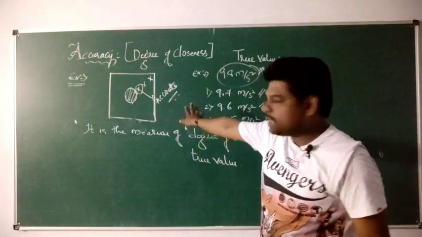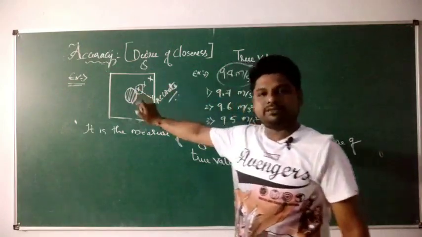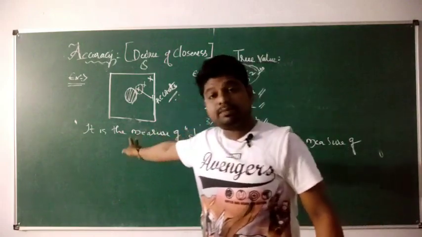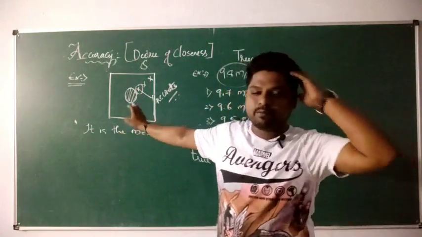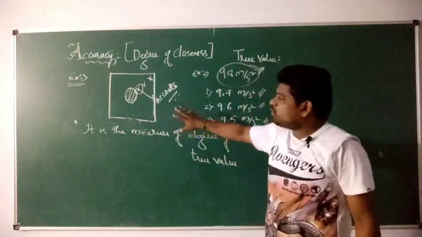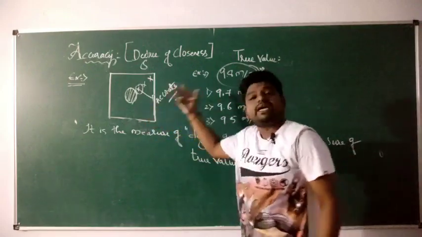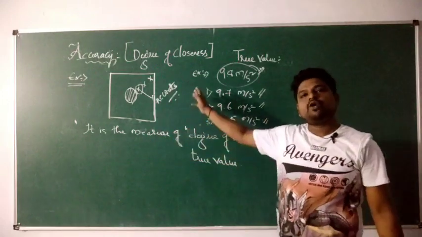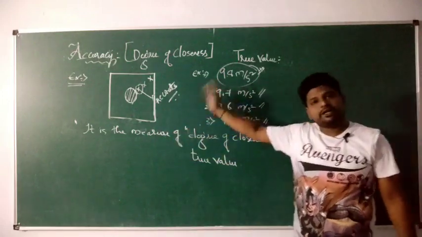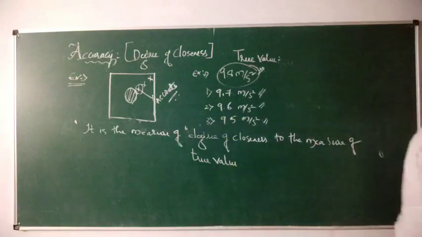So this is how accuracy works. Let us move on to precision. Now if you want, you can take a screenshot of these two examples. I am not going to put any theory on the board because it consumes time. So I want you to remember accuracy by taking these two examples. Take a screenshot, or if necessary take notes.